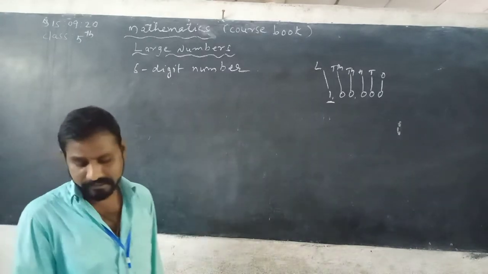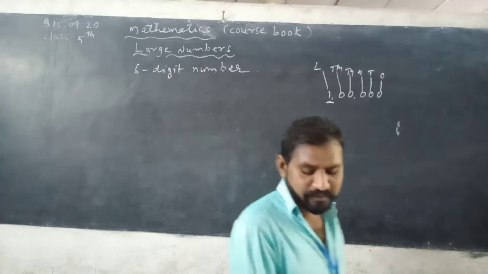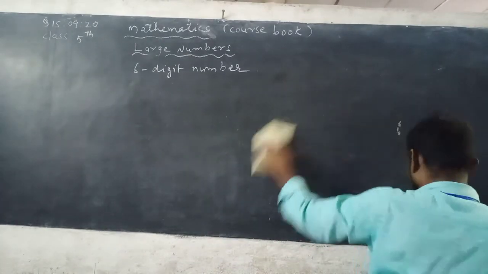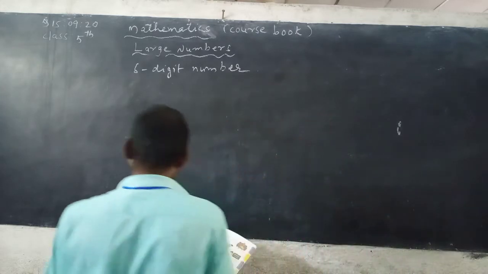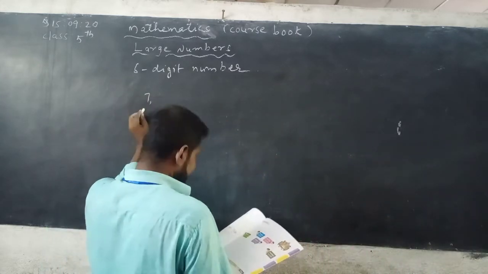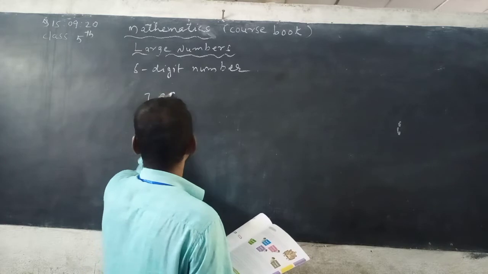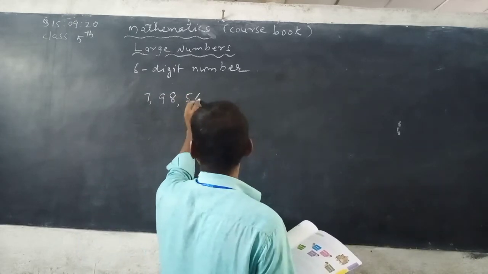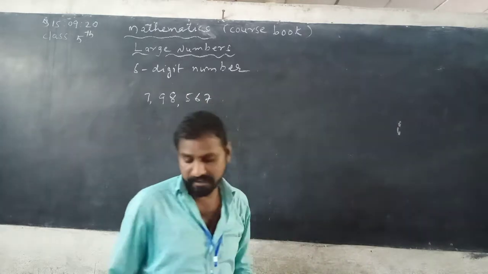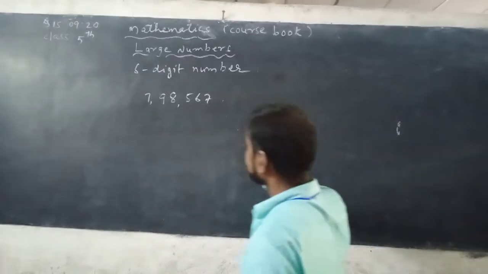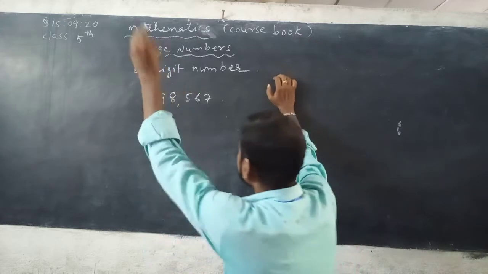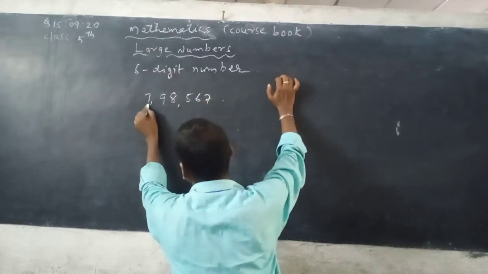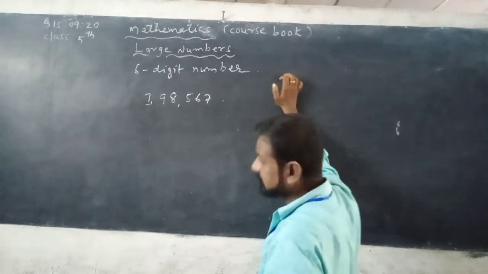Let us make the place value chart for a 6-digit number. See one example: 7,98,567. Listen carefully. Ones, tens, hundreds, thousands, 10,000s, and the 6th is called the lakhs place.